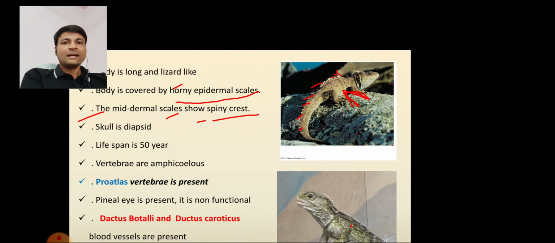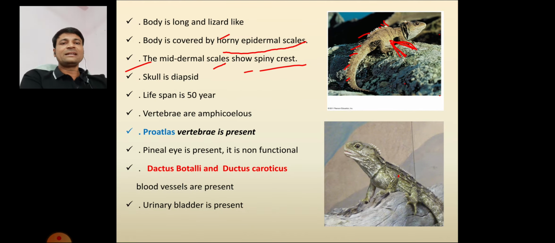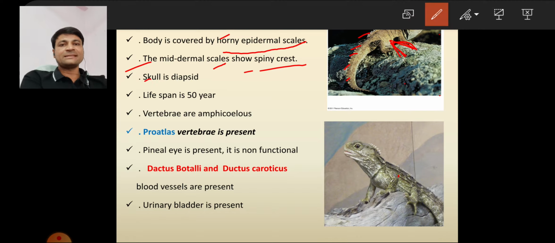Next point, the skull is diapsid. Diapsid means what? Diapsid means the skull has two openings, two pairs of openings: one is the supratemporal opening, one is the infratemporal opening. If a skull has two openings, we call it diapsid.